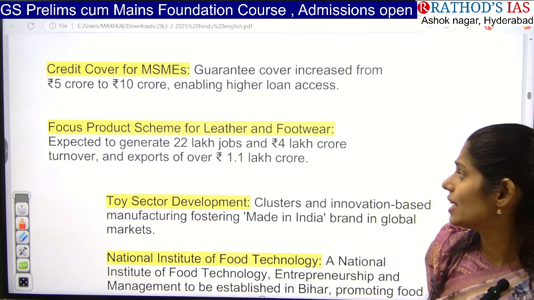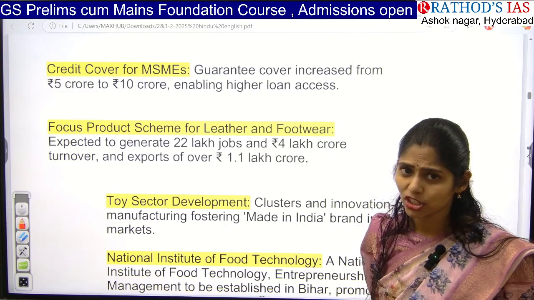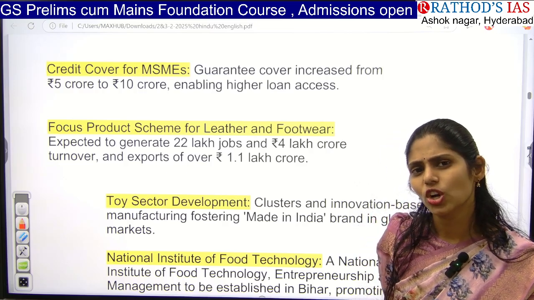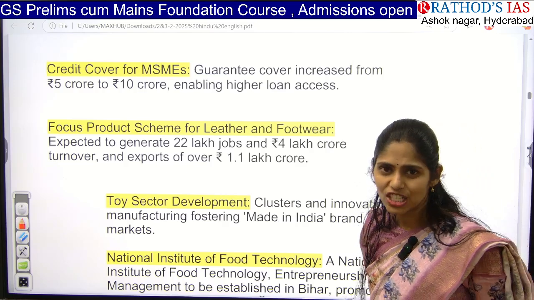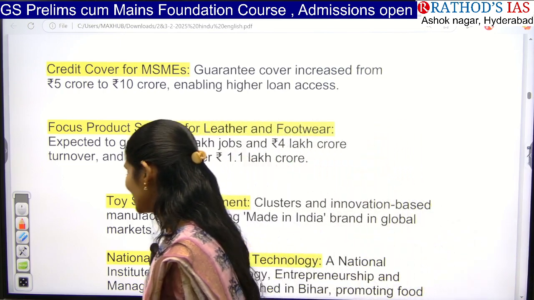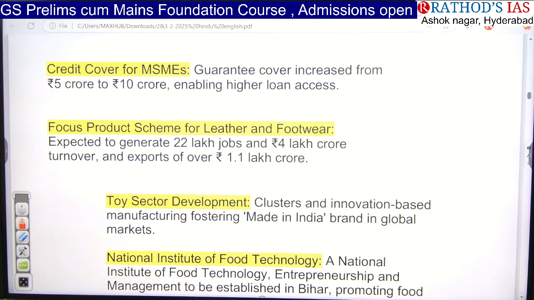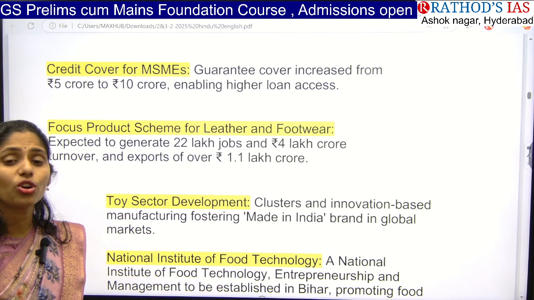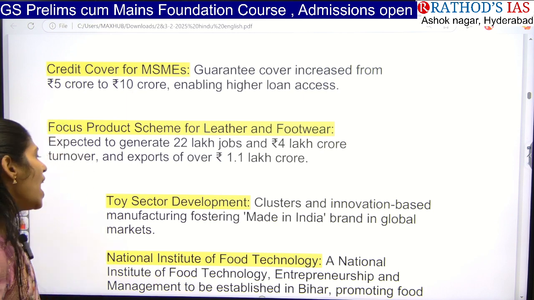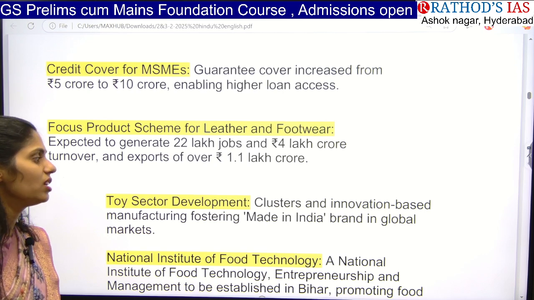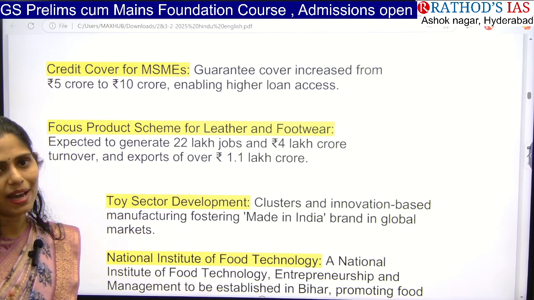Okay, so that means there is a high chance of increasing our production. So if the government is focusing on this, obviously there will be increasing production and increasing exports. So that is the thing which is mainly said here. And next one is toy sector development. And even the government is focusing on improving clusters and innovation-based manufacturing in the global toy market.